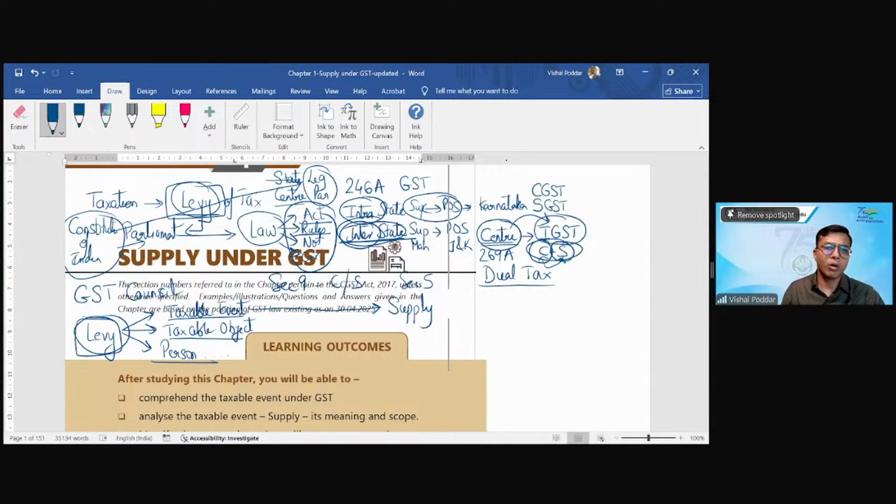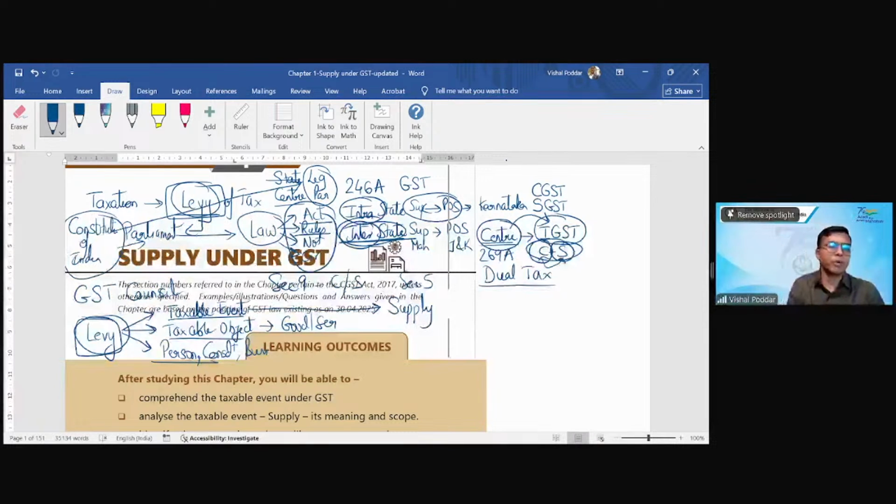Later on, when we go to the topic of levy, you will find the other components also, like taxable object, which is the goods or the services. This is the taxable object. Then you have the condition of person, the condition of consideration, the condition of business, right? Now, I'm sure you all know this, so I'm just revising for your benefit. Even if not, we are going to read that in that particular topic again.